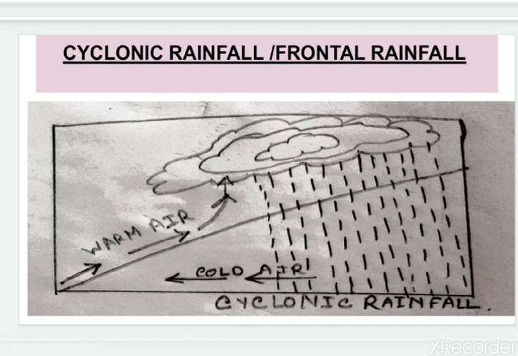Then a warm front is formed. Different forms of atmospheric turbulence like thunder, lightning and rainfall take place in this area. This rainfall occurs in the tropical and temperate regions. So these are the phenomena of these three types of rainfall. As you can see, in this whole weather chapter you learn about different elements of weather in detail. In this chapter it is very important that you learn the diagram with the definition.